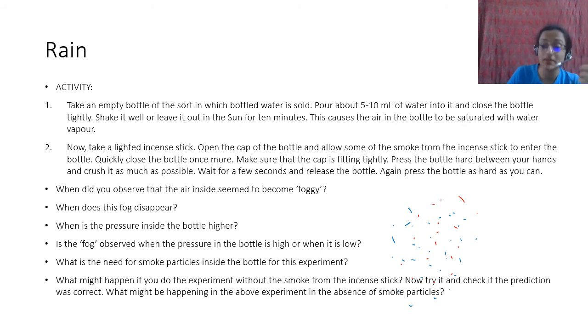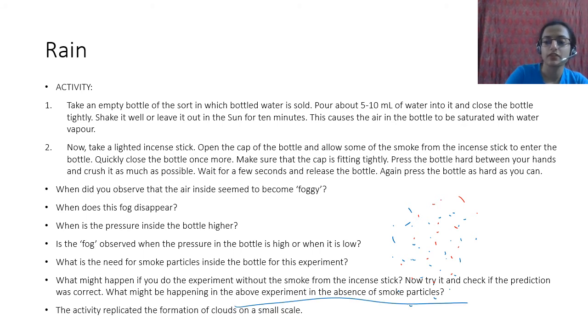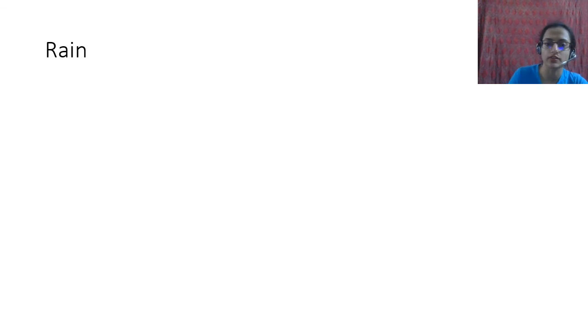That also happens, but that is only water vapor that you see. In this case, you see clouds. You see a cloud coming up. You see condensation, very high condensation. That is because of smoke. If there was no smoke, you would not see the same kind of phenomenon. You wouldn't see something that high, like a cloud. Okay? So what might be happening in the above experiment, I have explained to you, and I'll explain this further ahead. The activity replicated the formation of clouds on a small scale.